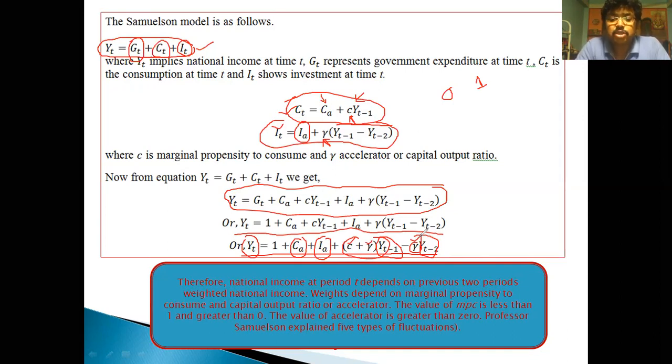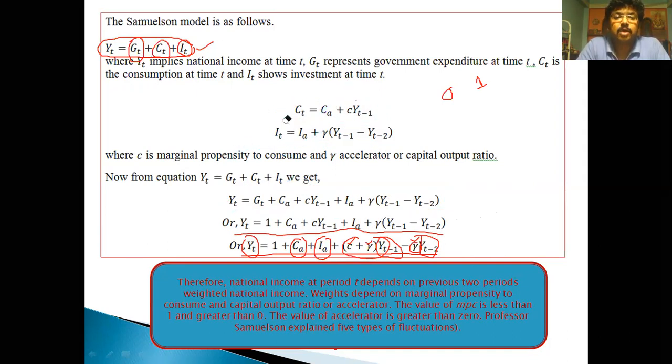The value of MPC is less than 1 but greater than 0. The value of the accelerator is greater than 0. And Professor Samuelson explained five types of fluctuation depending on the value of the marginal propensity to consume and the value of the accelerator. Now I am erasing all this marking.